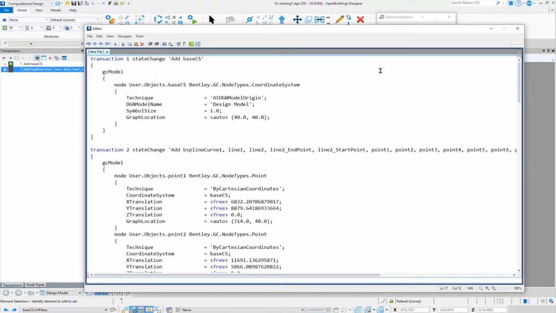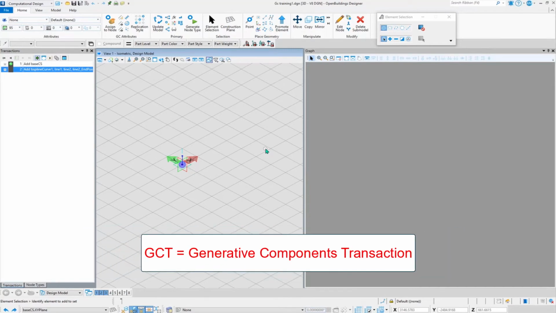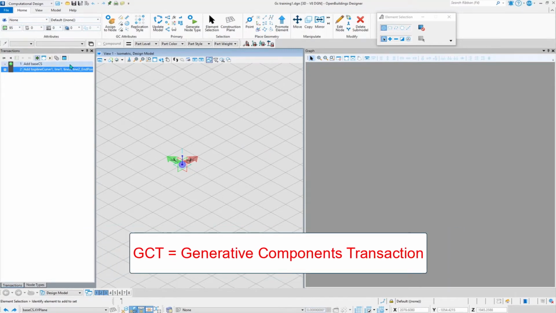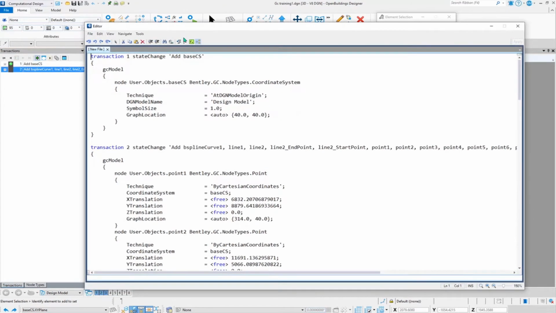Now, when we keep on working with it, the fundamentals of Generative Components is that with the DGN file, it is creating another file that is of GCT type. That means Generative Components Transaction file. So how can we know that it has got created? The GCT file, or the Generative Components transaction file, gets saved in the same location where the DGN file is.